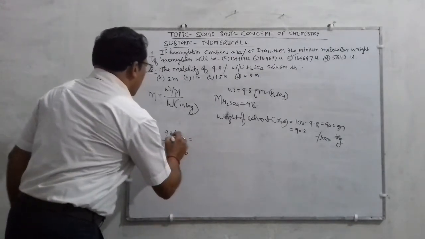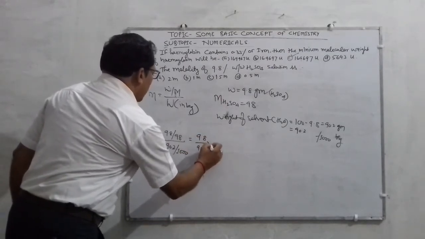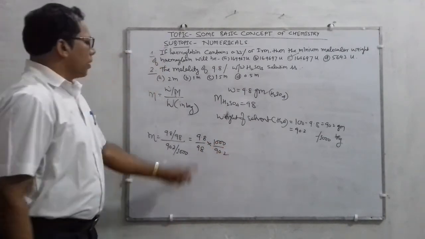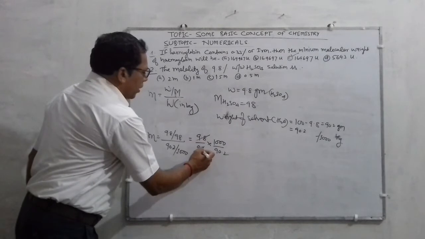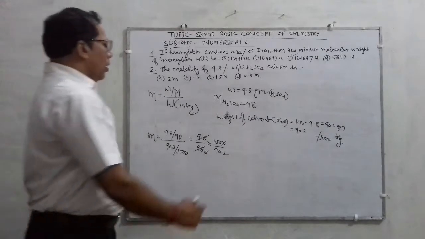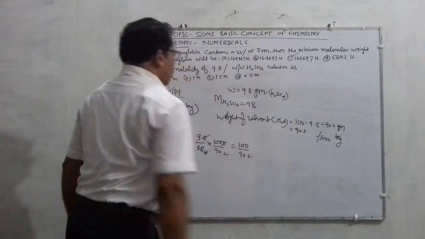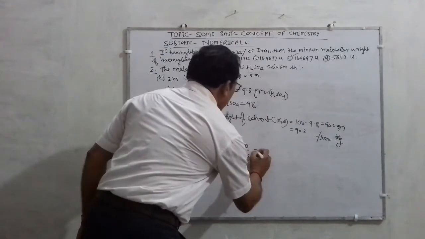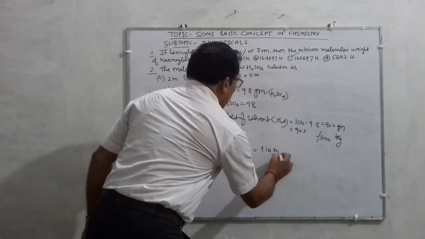That can be written as 9.8 upon 98 into 1000 upon 90.2. So this is cancelled out, that is 9.8 divided by 98 gives 1 upon 10, and this 10 cancels with the 1000. So that becomes 100 divided by 90.2. Its value is approximately 1.10 m.